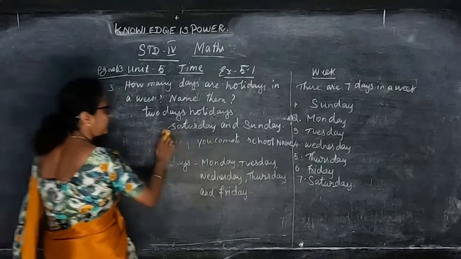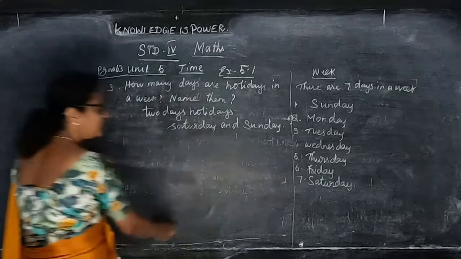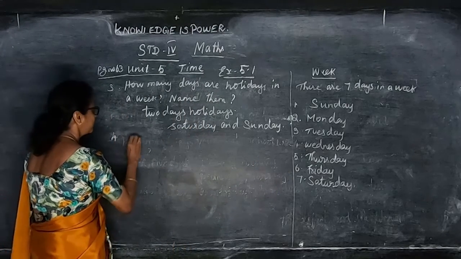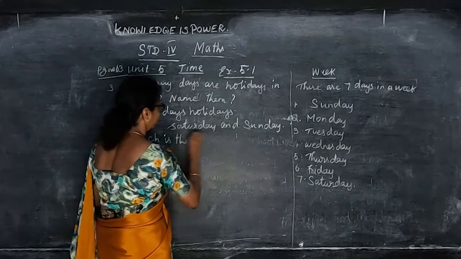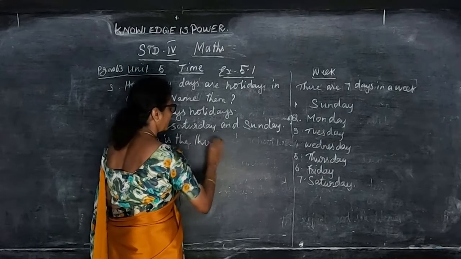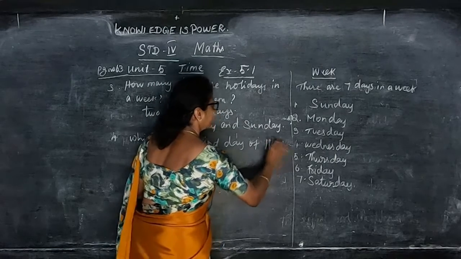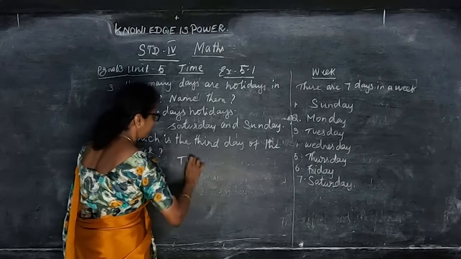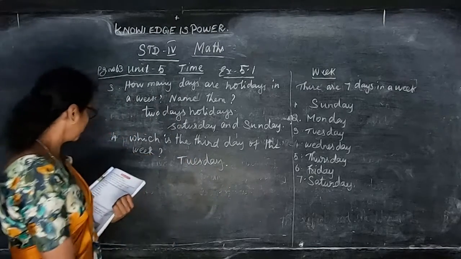Now, which is the third day of the week? So, we have written the names here. So, third day of the week is Tuesday. So that's all the question answers in these 4 questions.